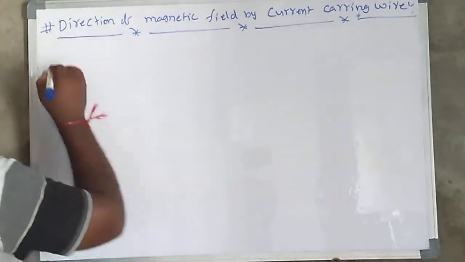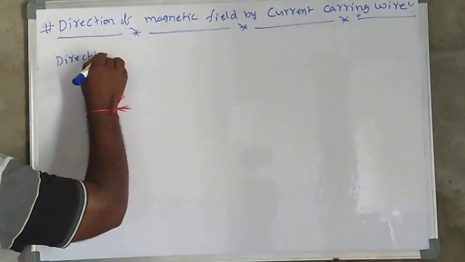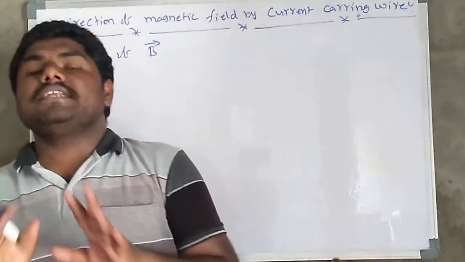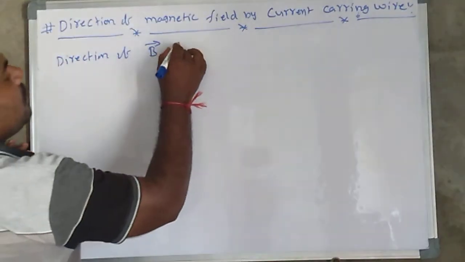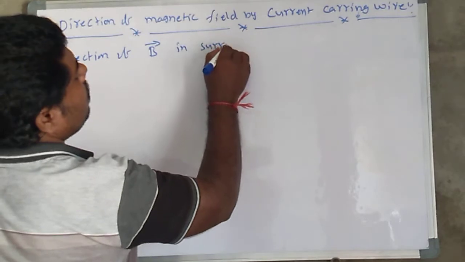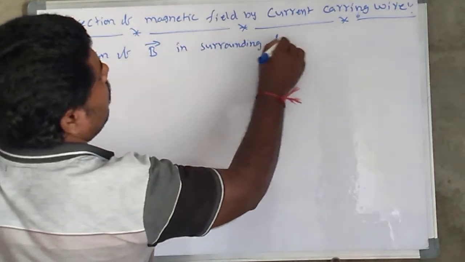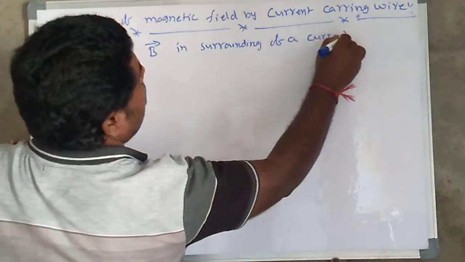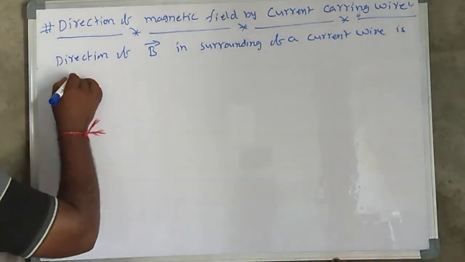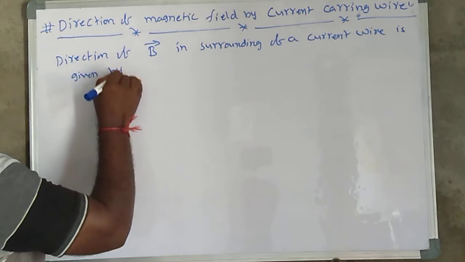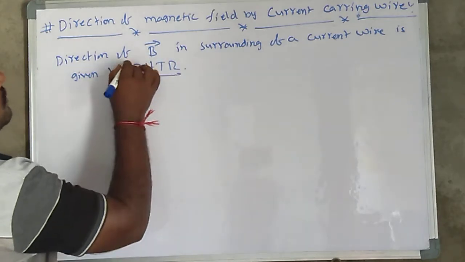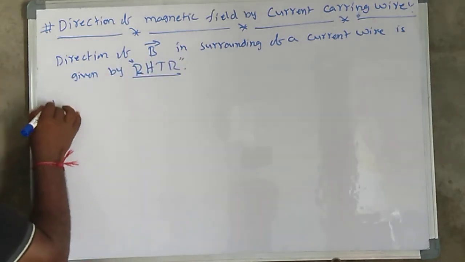So the direction of B, nothing but the magnetic field vector in the surrounding of a current wire, is given by the right hand thumb rule. So what is the right hand thumb rule? We are going to discuss.